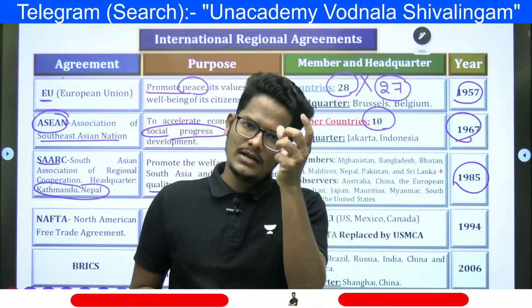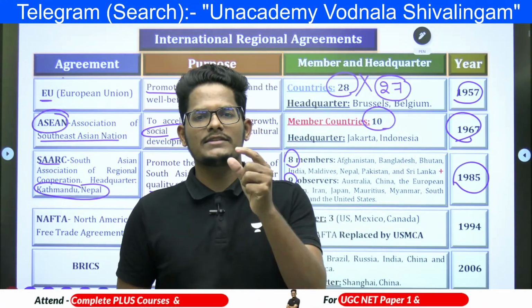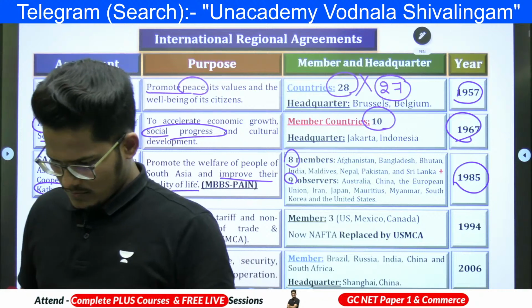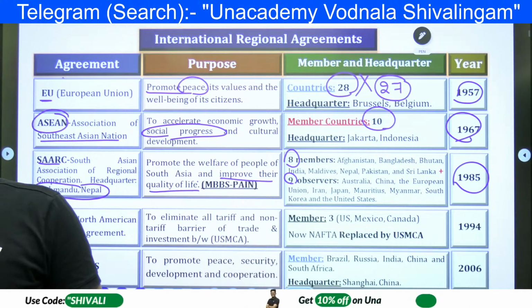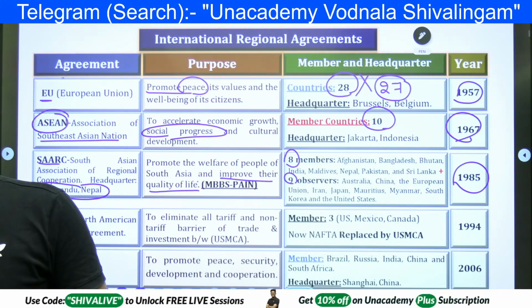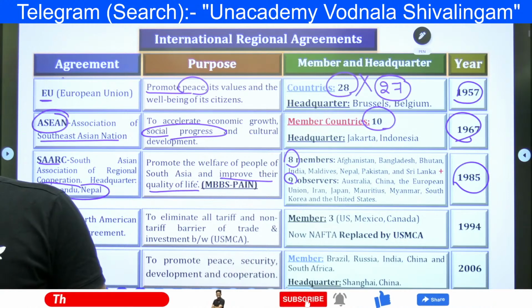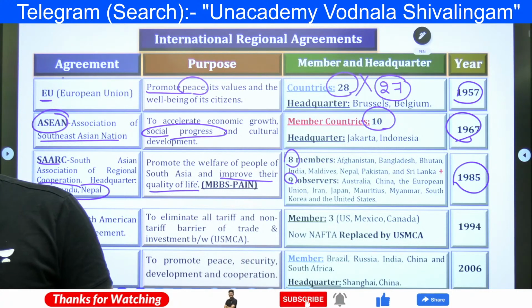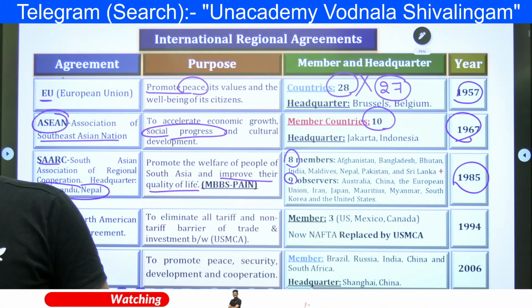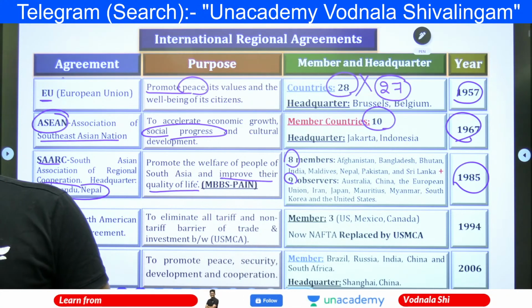Finally it was brought back to the original name, European Union only. PYQ is there.